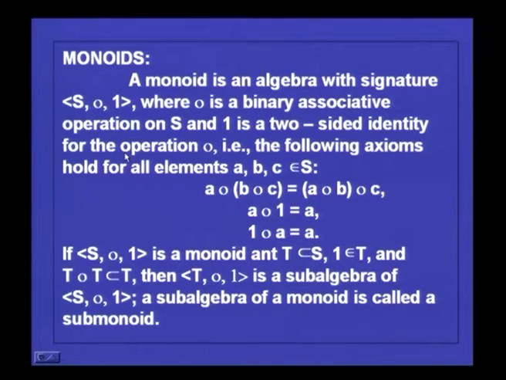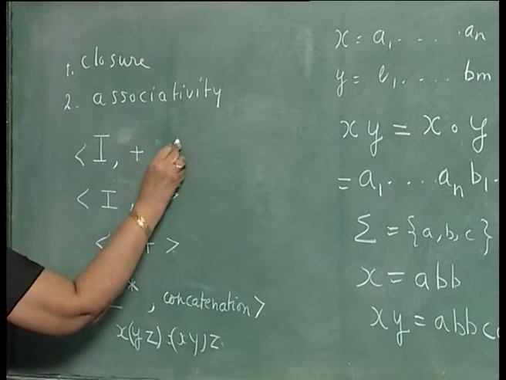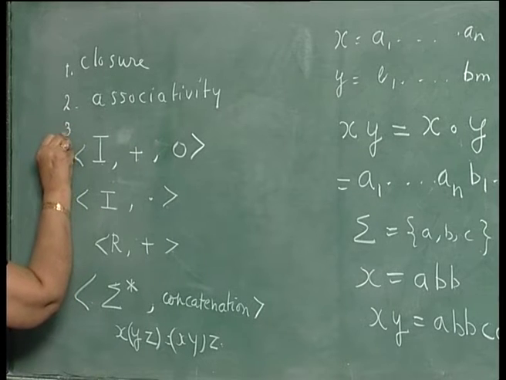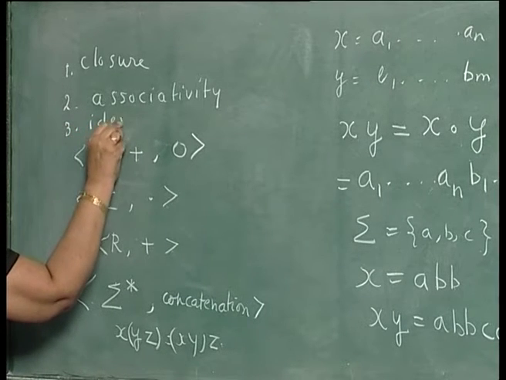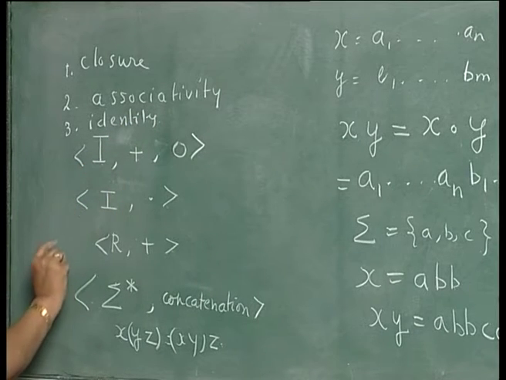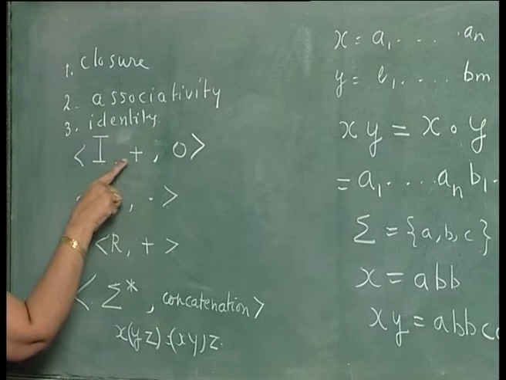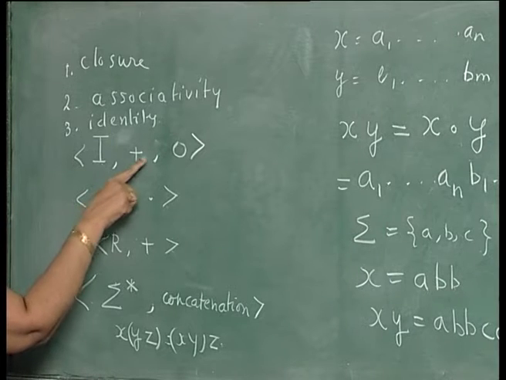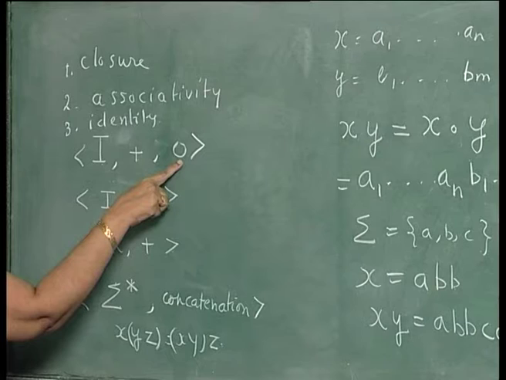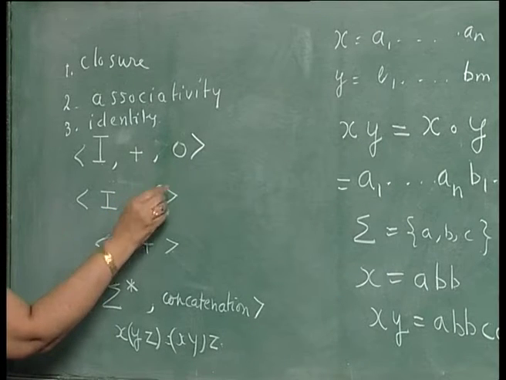Examples of monoid are, again we have taken the set of integers plus, the identity element for this is 0. So, the third property of identity also holds. This has a structure like this, a carrier, a binary operation which is associative, and then an identity element. x plus 0 is equal to x, and 0 plus x is also x.